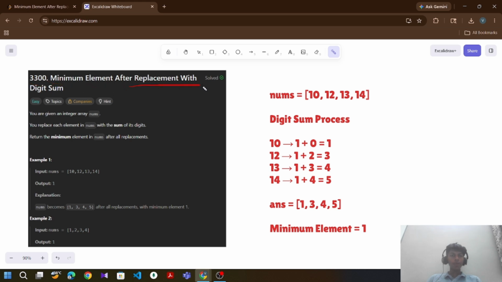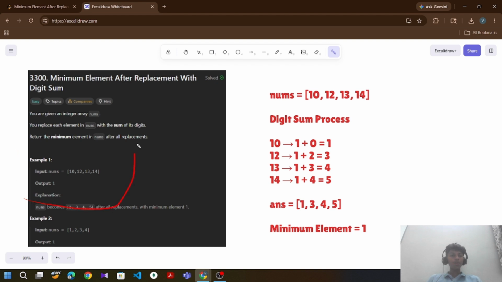Today we are going to solve the most popular LeetCode question 3300, minimum element after replacement with digit sum. Let's read the question first. You are given an integer array nums. You replace each element in nums with the sum of its digits. Return the minimum element in nums after all replacements.